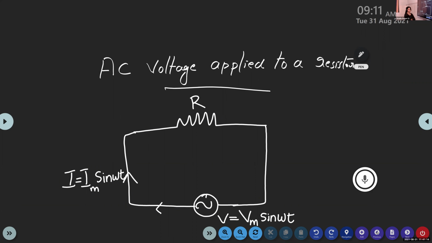So here we consider a circuit with resistor R and an alternating source of EMF V is equal to Vm sin omega t is applied to it. When we are applying this alternating source of EMF, an alternating current I is equal to Im sin omega t starts to flow through this circuit.